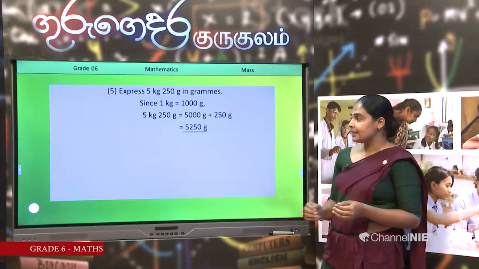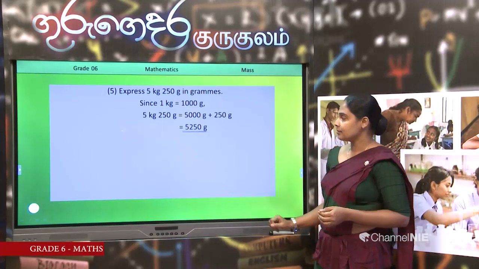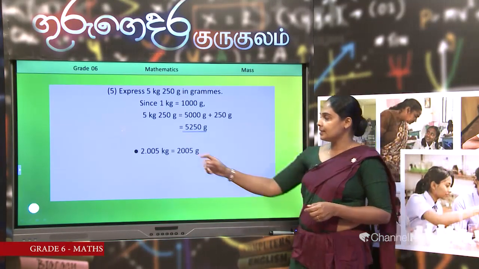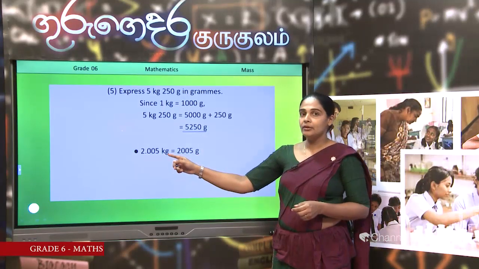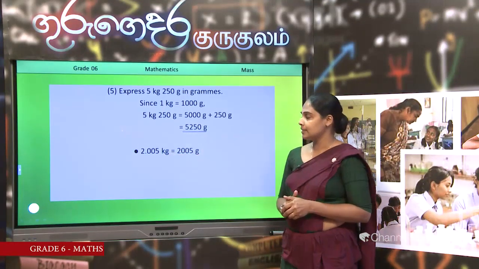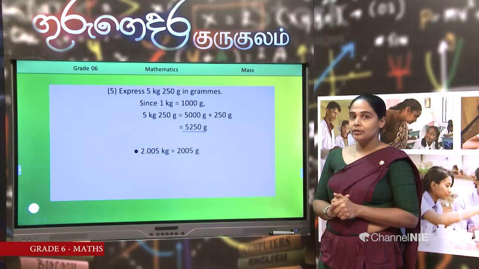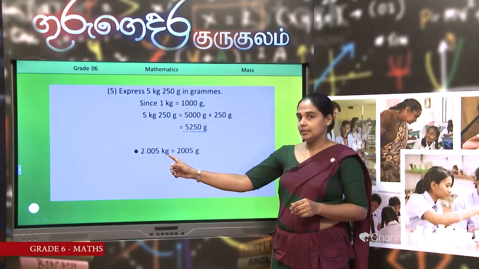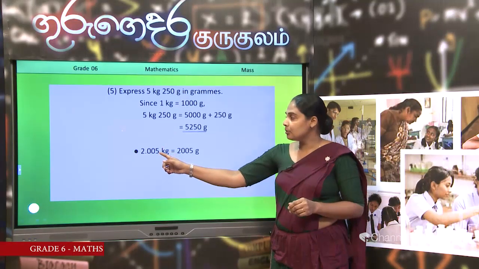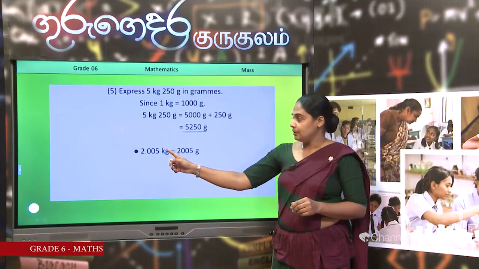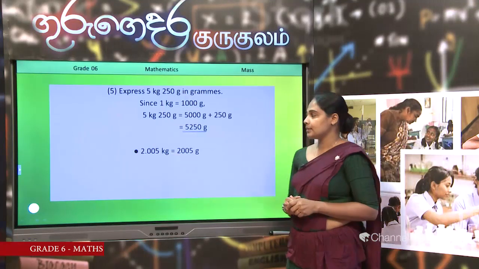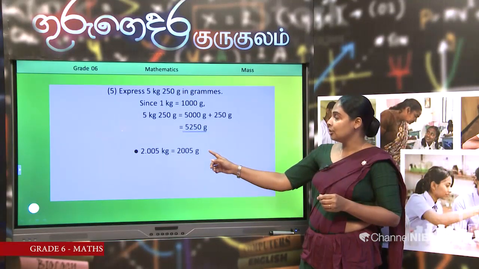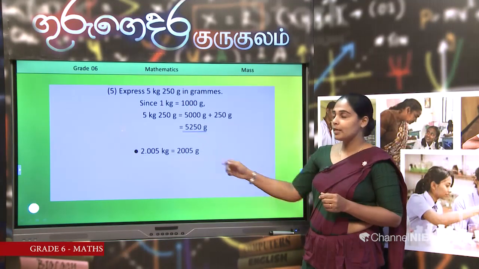Okay, dear kids, I want to explain this one. What is it? 2.005 kilograms. What is the unit? Kilograms. This amount is given only in kilograms. Then converted into grams as 2005 grams.